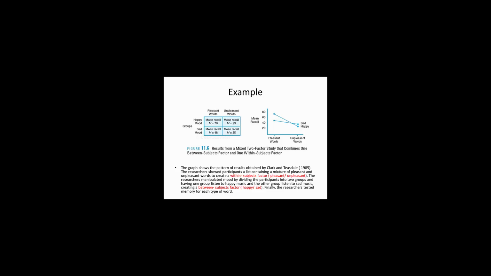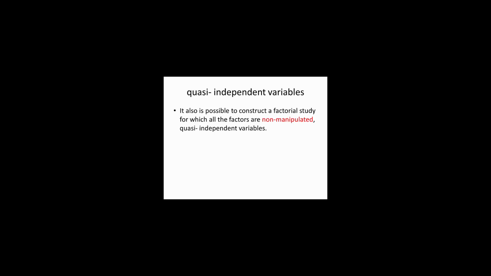One group is in happy mood and the other one is in a sad mood. But for each mood, we have two situations. The first situation is they listen to pleasant words, and in the second one, they listen to unpleasant words. So this is an example of a combination of within and between subject design. Sometimes the variables are not experimental. They're not manipulated. We call this a quasi-independent variable.